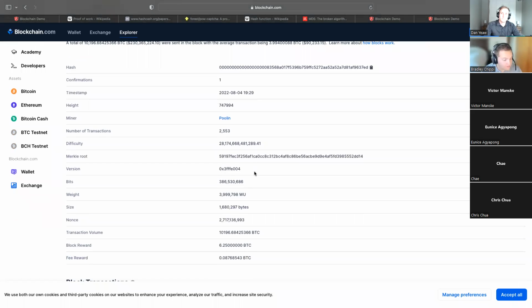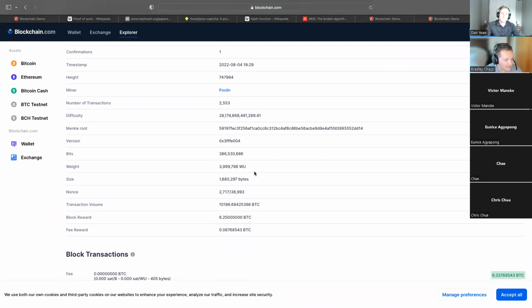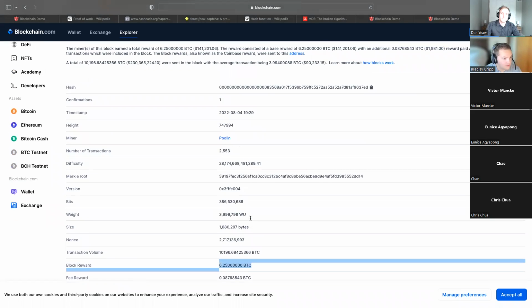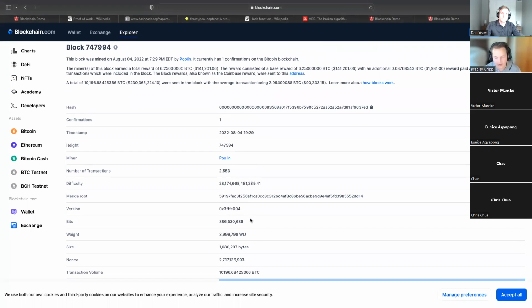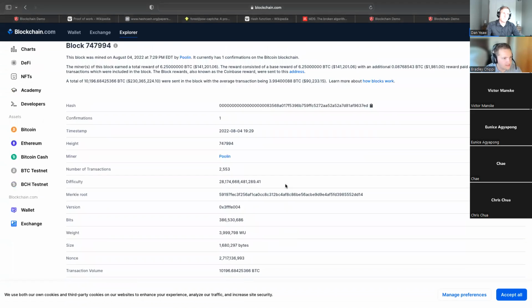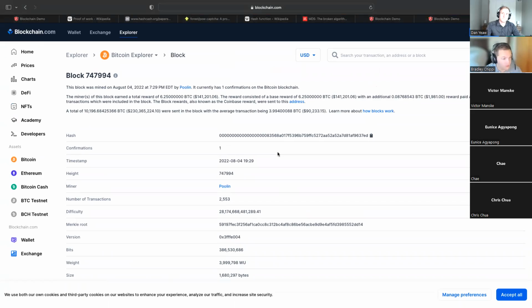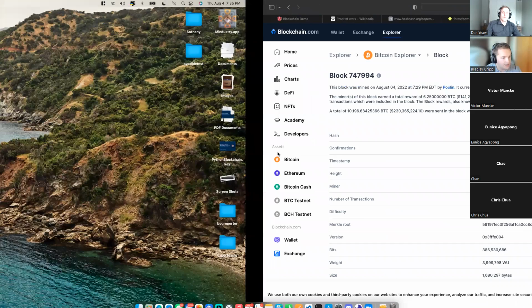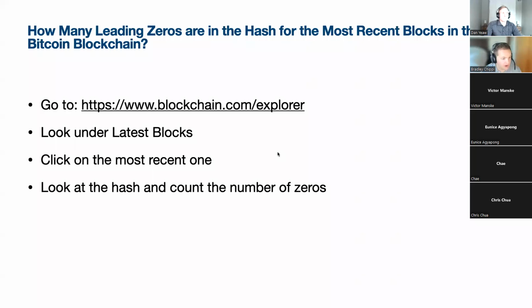And so they mine this block and they got it. And that block reward was 6 Bitcoin. So yeah, that pool is going to go ahead and distribute that Bitcoin that it got amongst the miners, whoever put the most hashing power in and stuff like that. But yeah, pretty neat. It got 19 zeros, so quite a bit of computational effort required for blocks these days in the Bitcoin network.